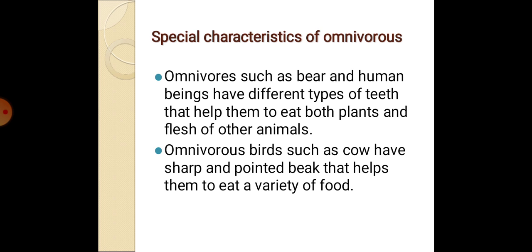You can notice that a crow can eat food items such as rice, nuts, and even grains. Sometimes it can eat dead animals and insects, rats, everything. So it should have a special type of beak, because it can eat both plant food as well as the flesh of other animals. That's all about the food habits of animals.